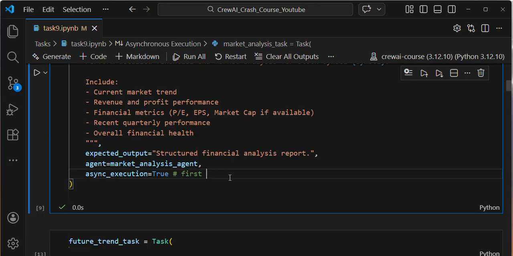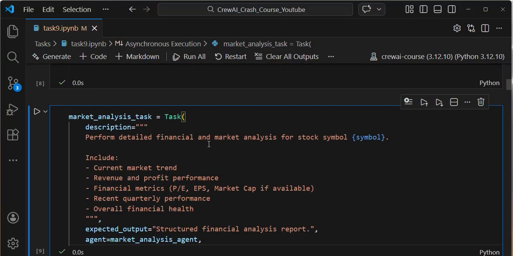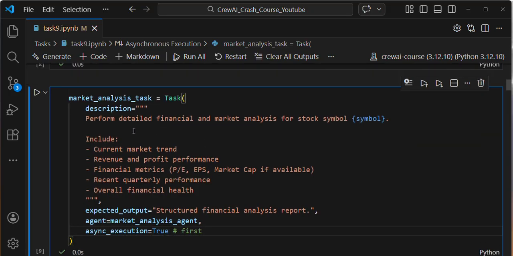And this is the important thing, guys. In my previous videos I did not integrate this parameter into my task design. This is the first time I am integrating async_execution=True into my task design. That means this task is going to execute concurrently.